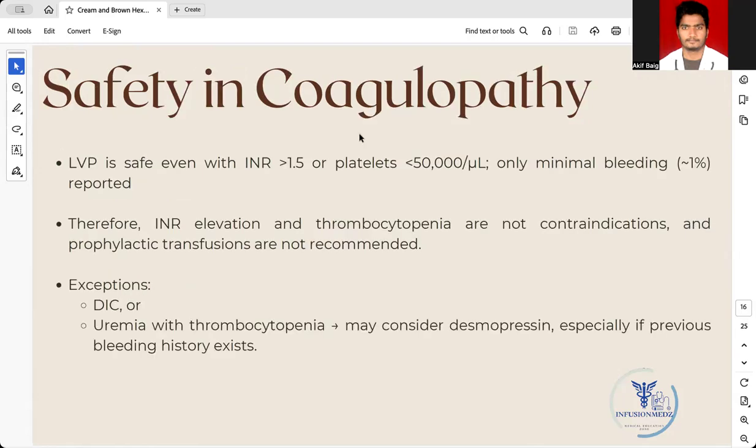Safety in coagulopathy. A cirrhosis patient will always have a prolonged coagulopathy, found with a prolonged PT-INR or prolonged prothrombin time. So there is always a doubt whether we can do ascitic tapping in patients with coagulopathy. The answer is yes. It is safe even with an INR of more than 1.5 or platelets of less than 50,000. Only minimal bleeding has been reported. INR elevation and thrombocytopenia are not contraindications, and prophylactic transfusions are not recommended. The exceptions are patients having disseminated intravascular coagulation, and patients with uremia with thrombocytosis.